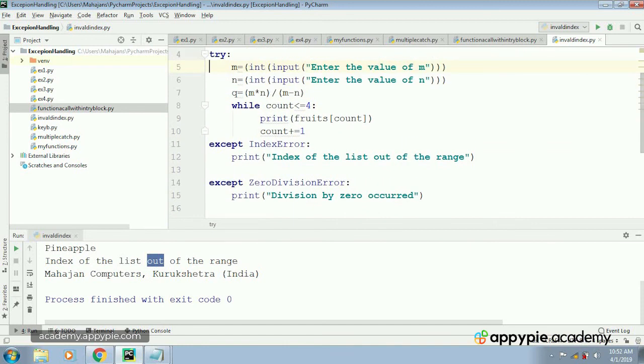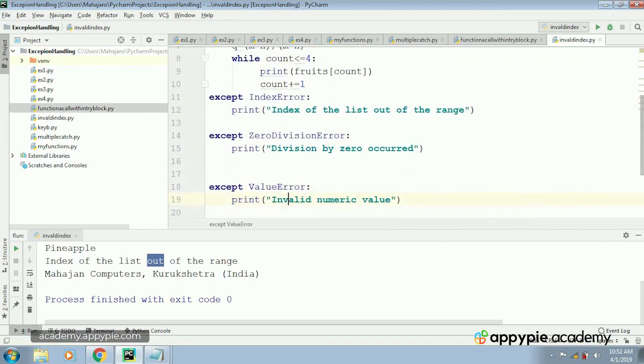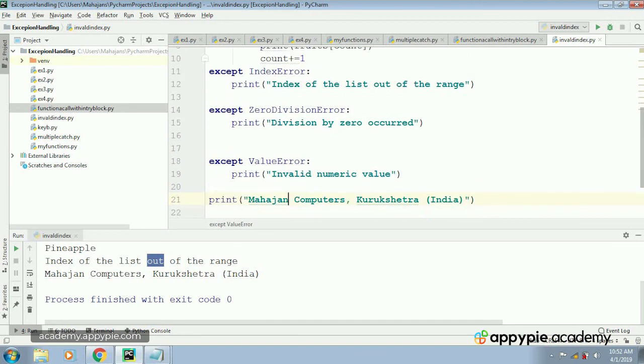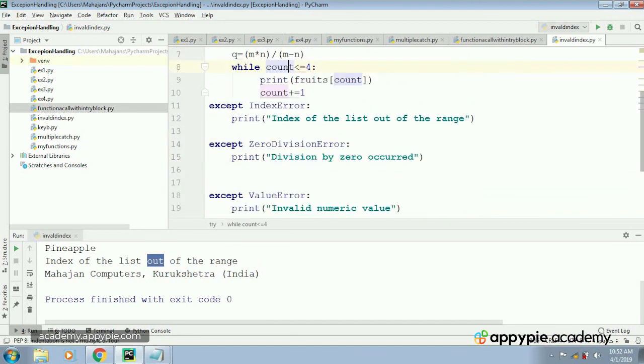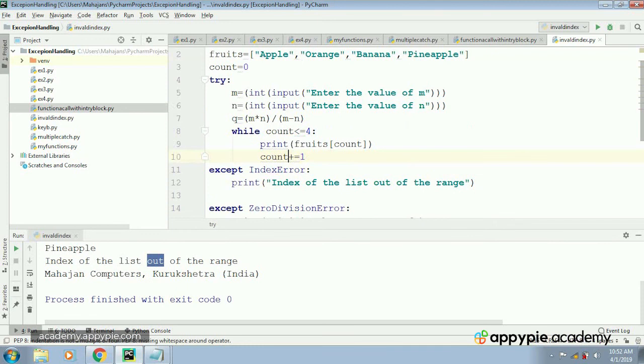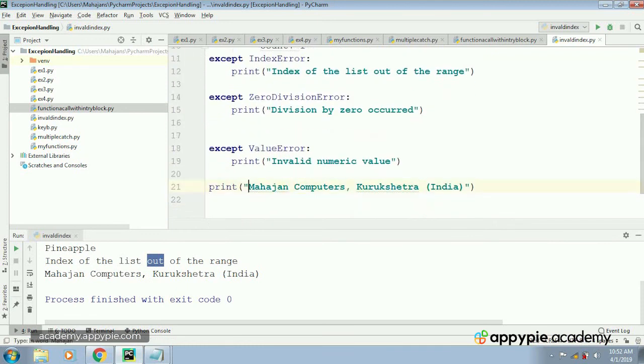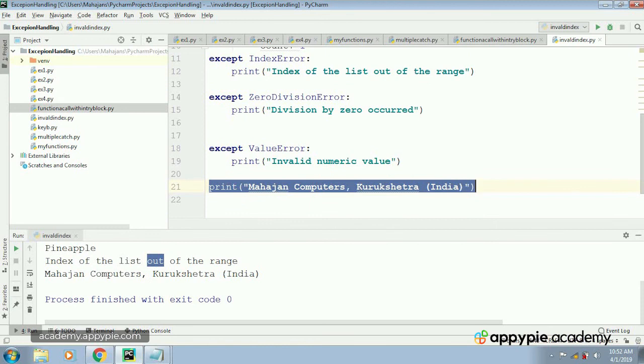Always remember, whenever an exception takes place, the control does not return back. For example, suppose you have given the value abc for m or n. At the time of execution, the error will be raised and control will go into this value error. It will go down the code. It will not go back like a function call. Rather it goes down the line and enters into these common statements. So this is how you can try this program.